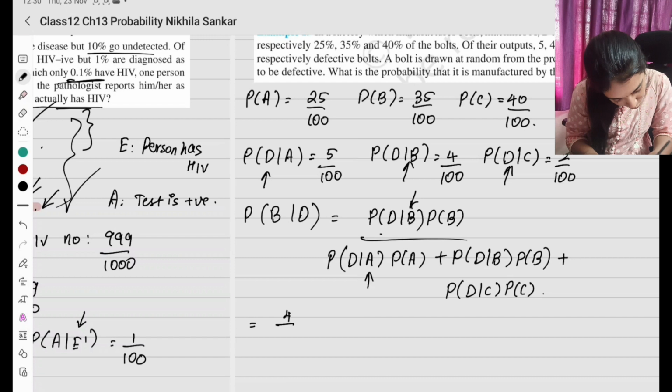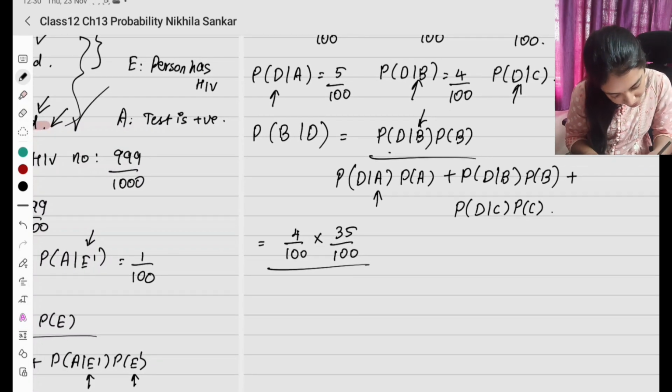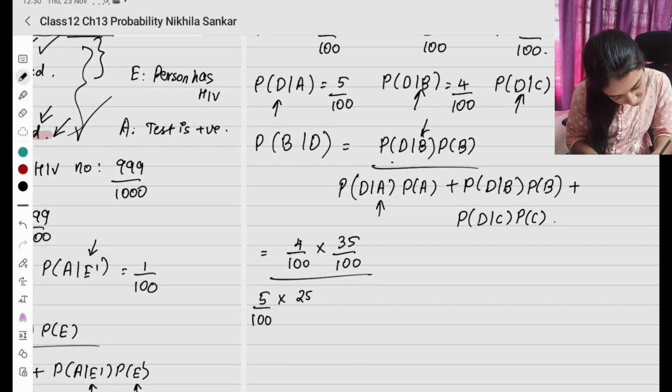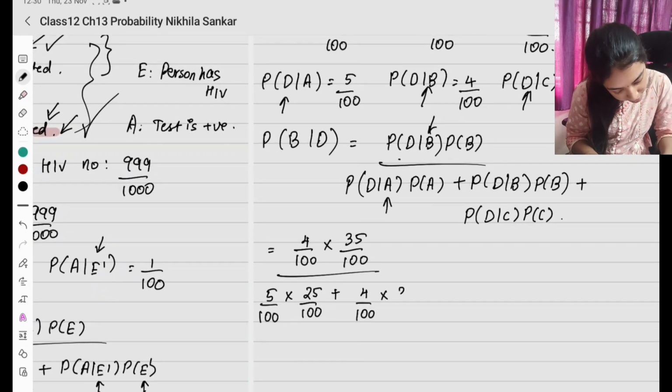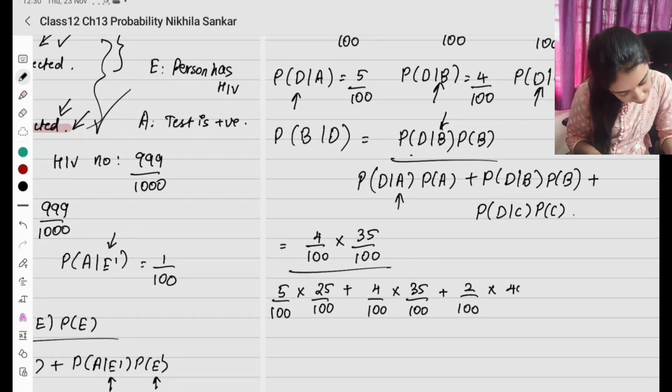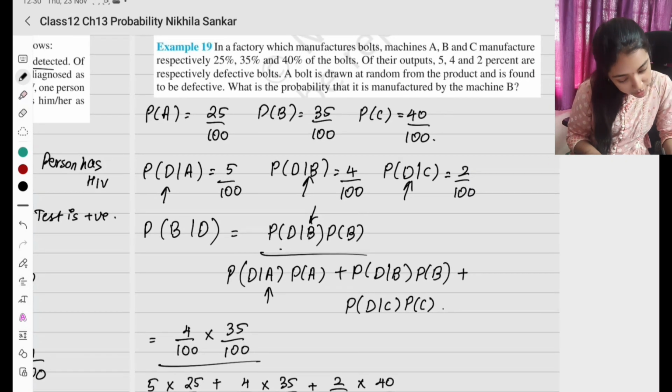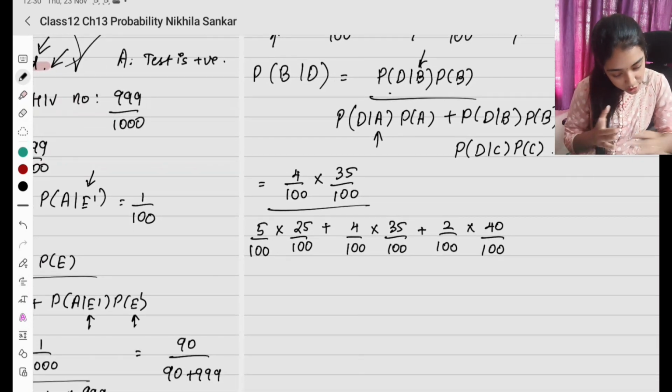D given B is 4 by 100 times probability of B, 35 divided by 100, the whole divided by D given A, 5 divided by 100 times 25 by 100, plus D given B, 4 by 100 times 35 by 100, plus D given C, 2 by 100 times probability of C, 40 by 100. When I solve, the denominators all go away.